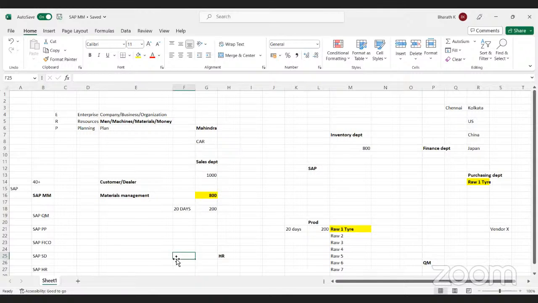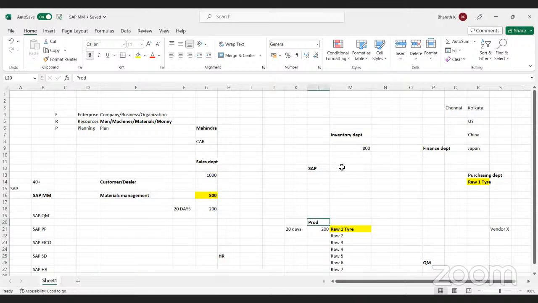In your business, there are multiple departments. For every department, we have a separate module in the SAP software. Purchasing and inventory related work will be covered in the SAP MM module. Finance related work is in SAP FICO. For every department, we have a separate module in SAP.